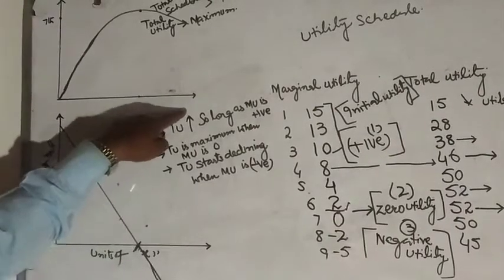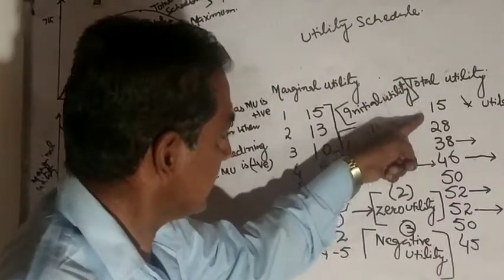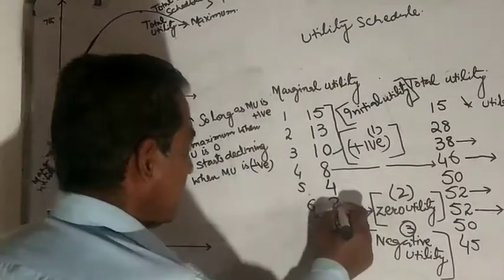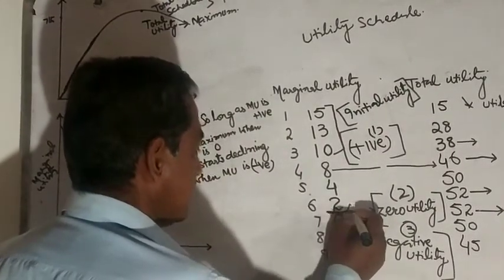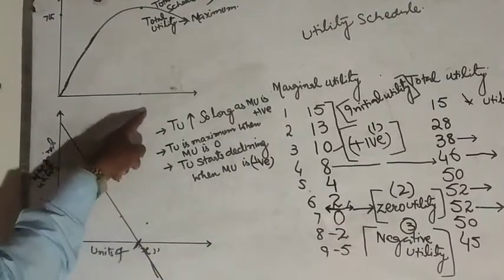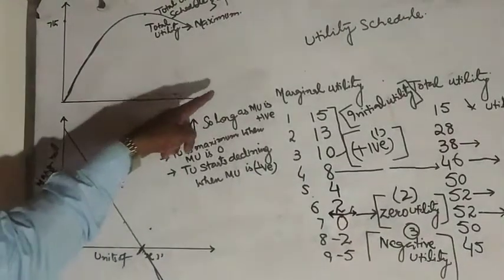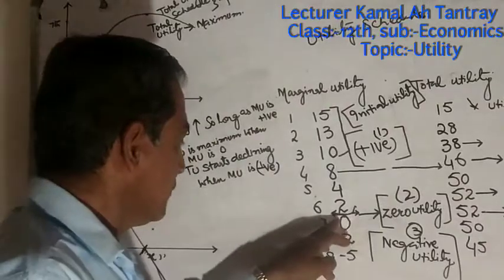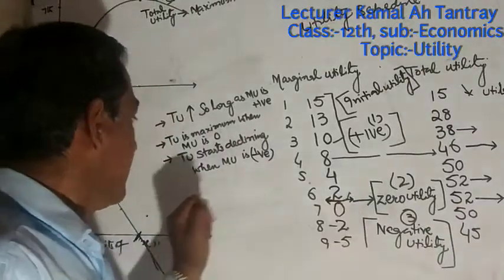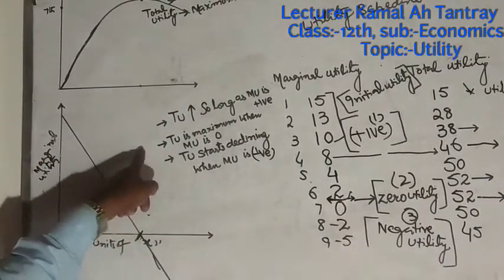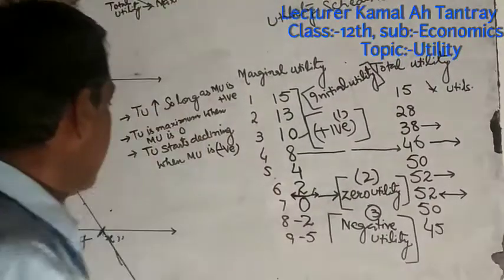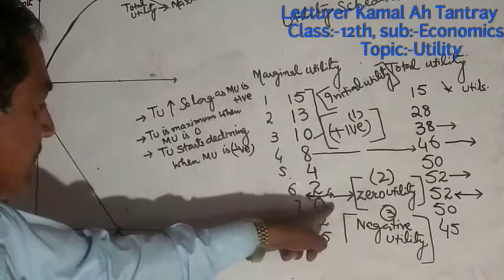total utility increases so long as marginal utility is positive. यहाँ तक, इस point तक, up to 6th unit. This is relation number 1. Total utility जो है वो increase हो रही है, लेकिन कहाँ तक? जब तक हमारा जो marginal value जो है utility का वो 0 बनता है. दूसरा जो है इसका relation है total utility is maximum. यहाँ पर total utility is maximum when marginal utility is 0.